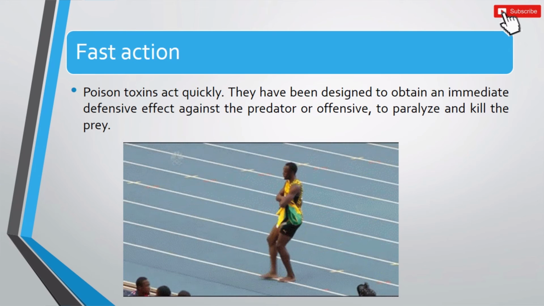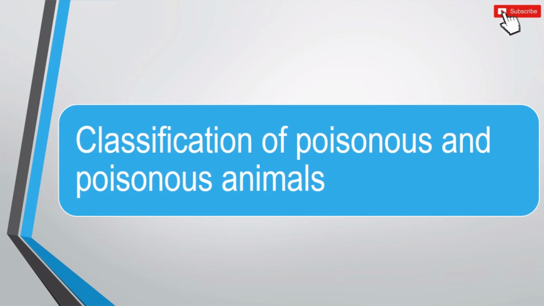Another one of the general principles of toxins is their rapid action. Poison toxins act quickly. They have been designed to obtain an immediate effect against the predator or offensive, to paralyze and kill the prey.